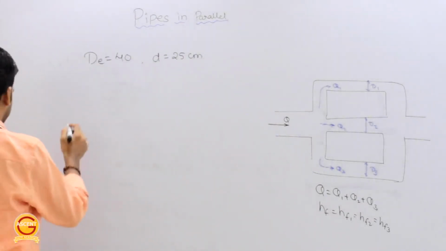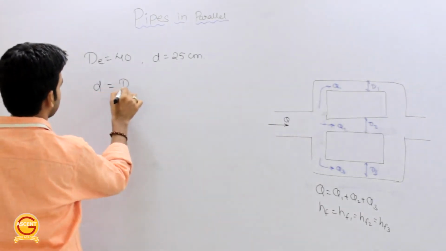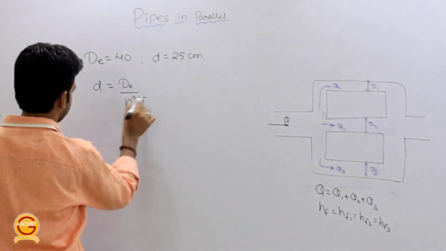So what can we do? Here this small d, as we know, is equal to capital DE upon n raised power 2 by 5, as I told you.